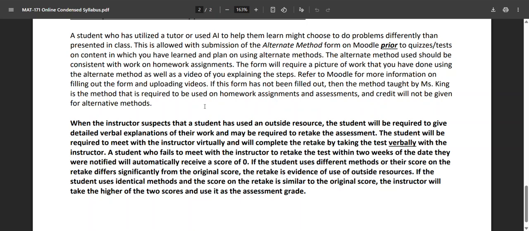If you do not meet with me to retake the test within 2 weeks of me notifying you that I had a suspicion that you used an outside resource, you'll automatically receive a score of 0, and that score of 0 will stay.